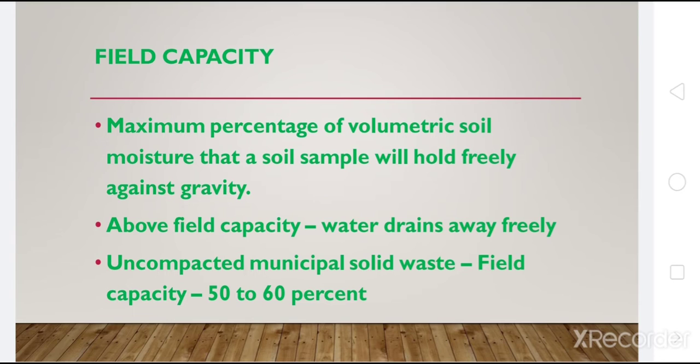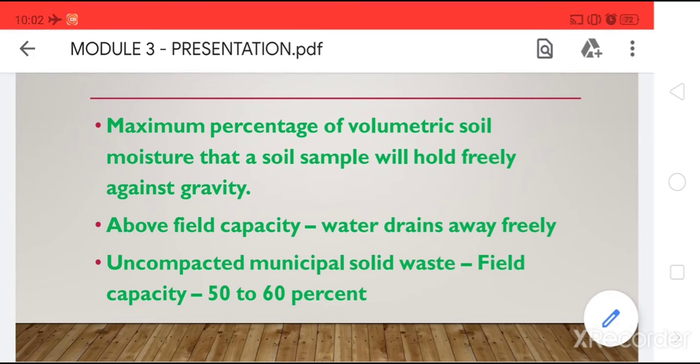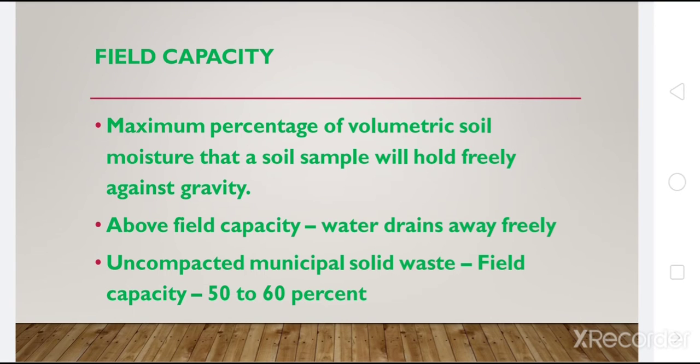It is important in determining the formation of leachate in the landfill. Leachate is actually the water in excess of field capacity which will be released from a solid waste. So understanding about leachate is really important in the design of a landfill.